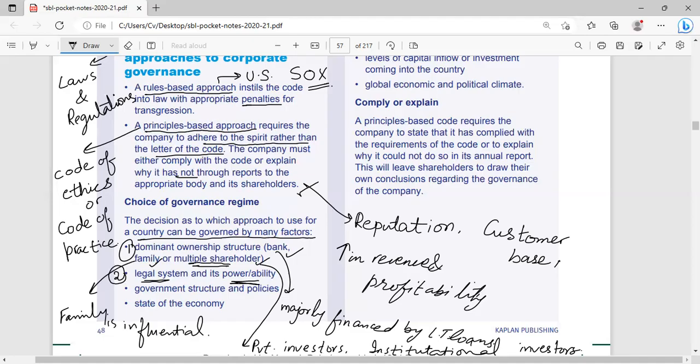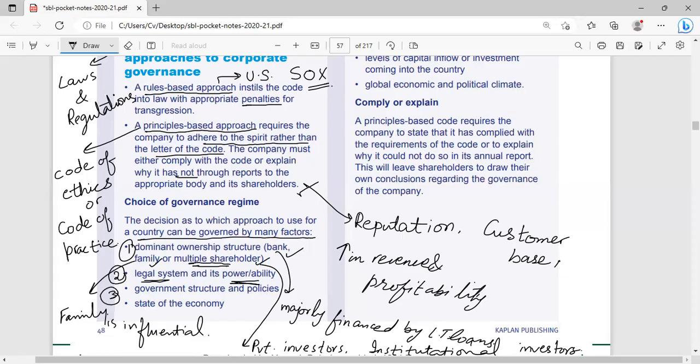So it is very important who has the power. If the country's legal authorities and regulatory authorities are more powerful than the organizations or companies, then definitely they will be able to influence and they will be able to implement the law.